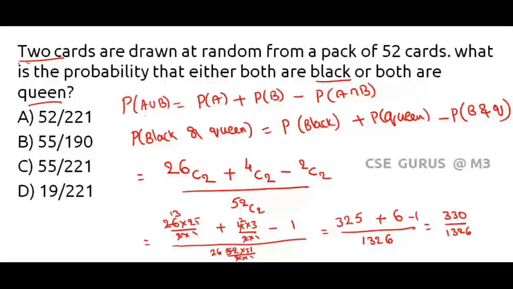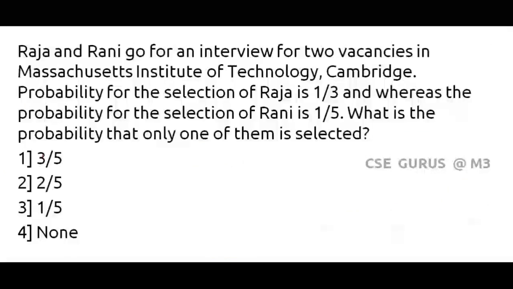No, it won't go with the 11 table. So we'll go for the 3 table. 330 divided by 3 is 110, 1326 divided by 3 is 442. Then the 2 table: 110 divided by 2 is 55, 442 divided by 2 is 221. So 55 divided by 221. Option C. Let's move on to the next one.